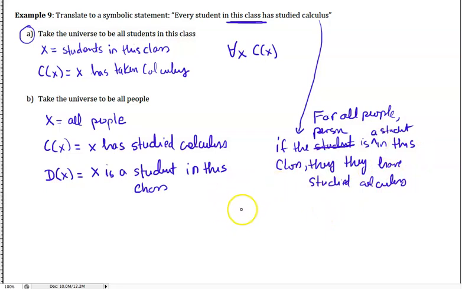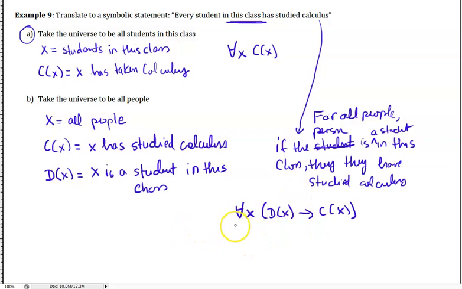So let's see how we write that. For all X, for all people in the universe, in the world, if the person is a student in this class, then they have studied calculus. All right, so that's what the translation looks like now. So changing the universe will change your translation to this.